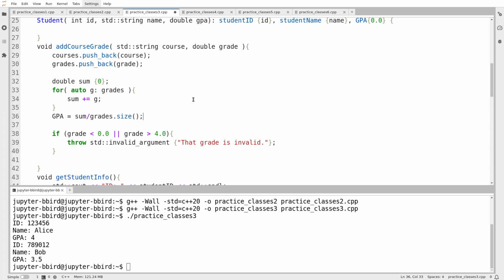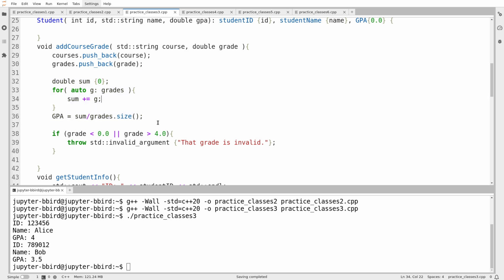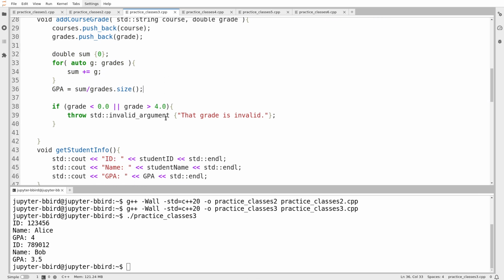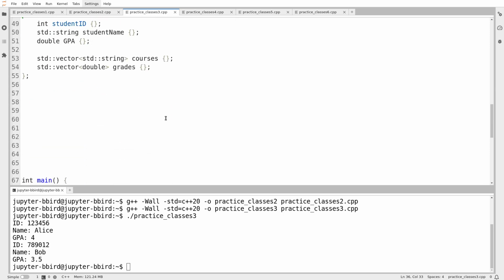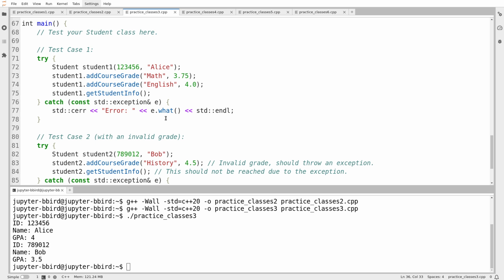I don't have to deal with the case where there's 0 grades, because I know I just pushed something into the grades array, so there has to be at least one thing, so I'm not doing a division by 0 here. This can just go in the add course grade function, so I'll leave it there for now. I think I'm going to modify it in a minute to add a private member function, just to try and get some other educational outcomes out of this exercise.